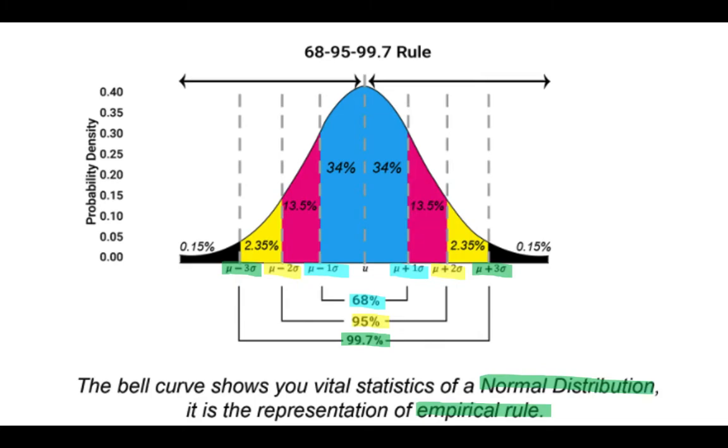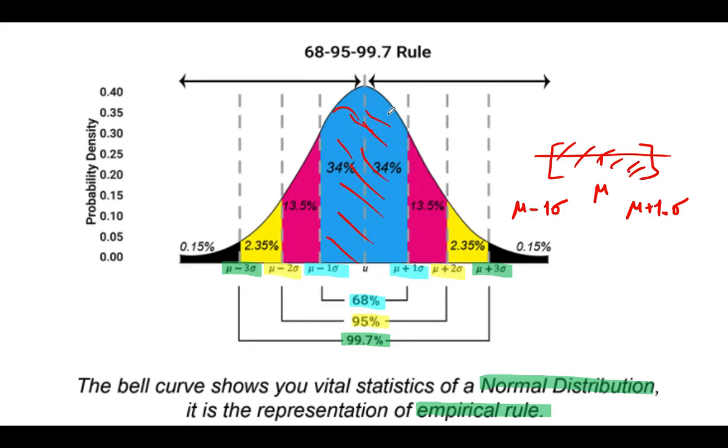one standard deviation plus or minus mu, and this will be 68%. Our data values are 95% within mu plus or minus 2 standard deviations, and finally mu plus or minus 3 standard deviations covers almost all of the data, 99.7%. So if I want to tell you one more time, if this is our mean value, then mu minus 1 times standard deviation, mu plus 1 times standard deviation. So all our data values are here.